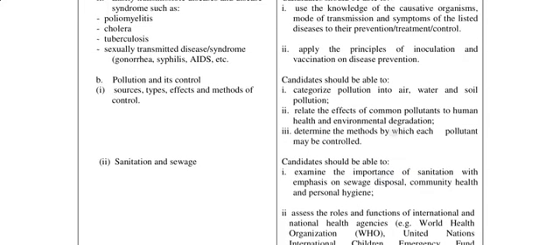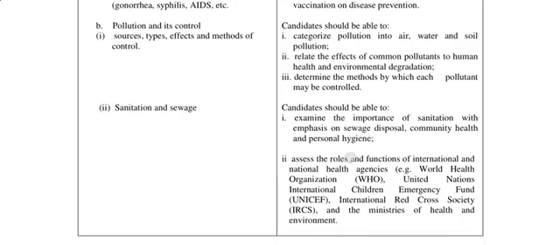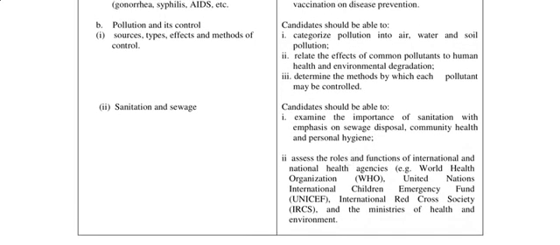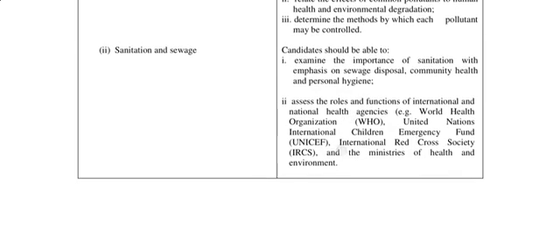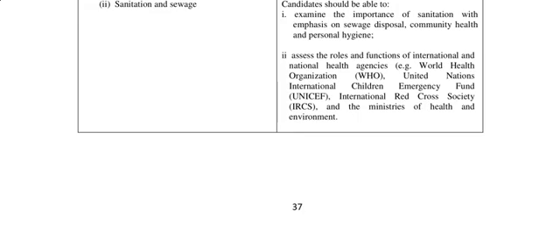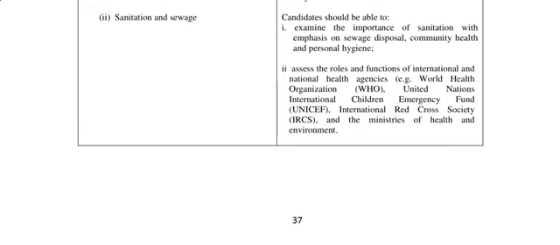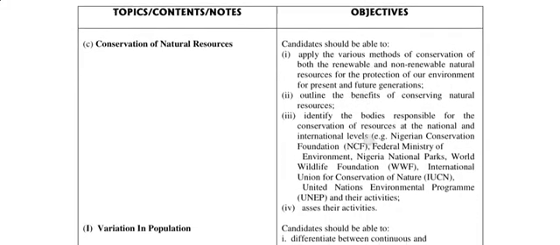Then we have pollution and its control. We are talking about humans and its environment. So here we have sources, types, effect, and methods of control. So it says to categorize pollution into air, water, and soil pollution, relate the effect of common pollutants to human health and environmental degradation, and then determine the methods by which each pollutant may be controlled. Right, then sanitation and sewage, whereby you have to examine the importance of sanitation with emphasis on sewage disposal, community health, and personal hygiene, and assess the roles and function of international and national health agencies such as WHO, UNICEF, IRCS, and Ministries of Health and Environment.